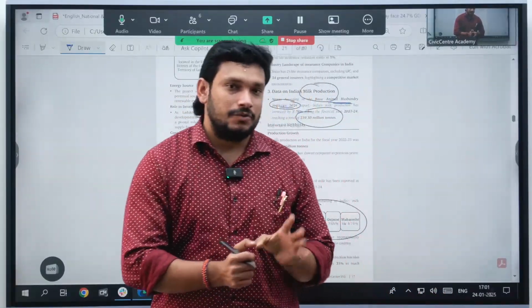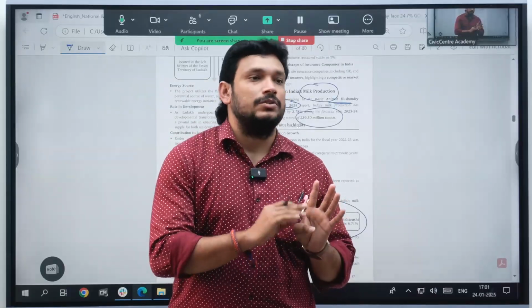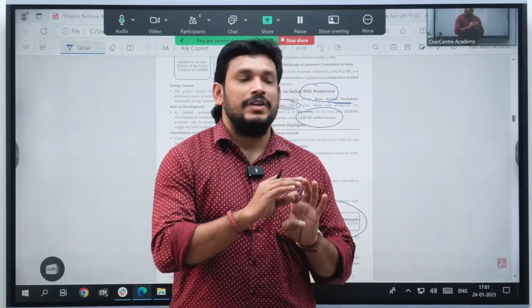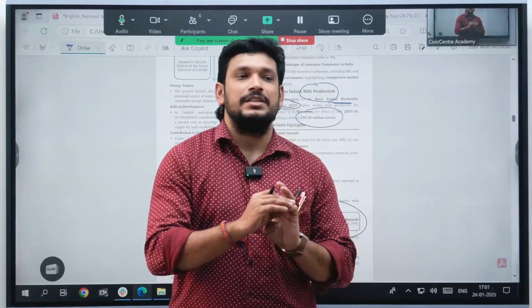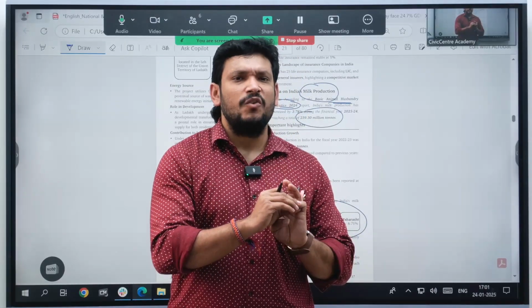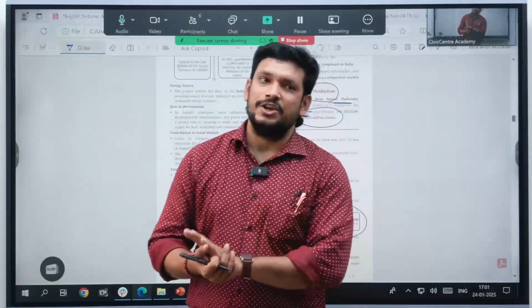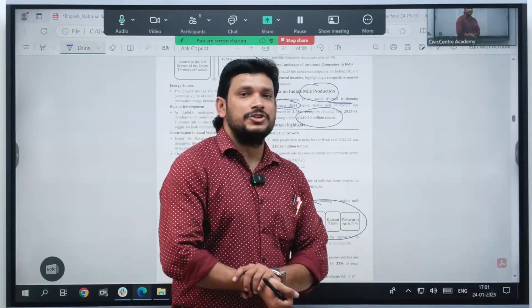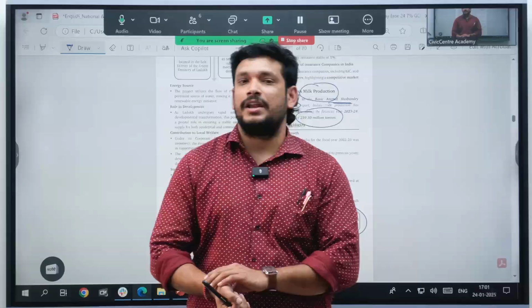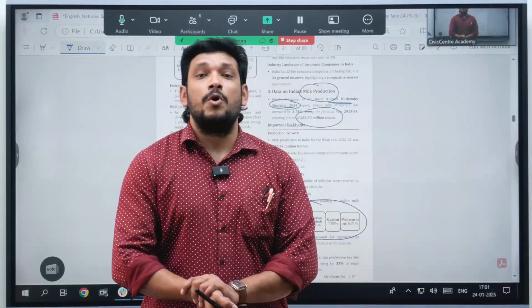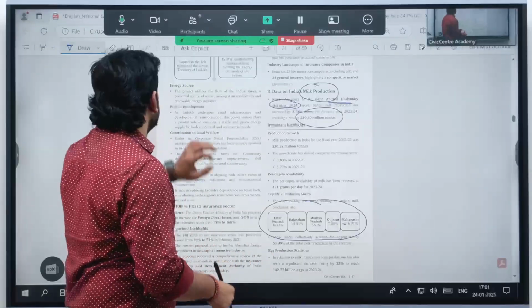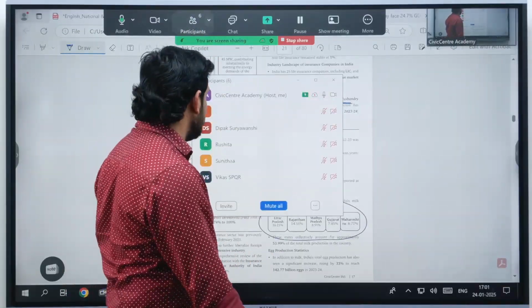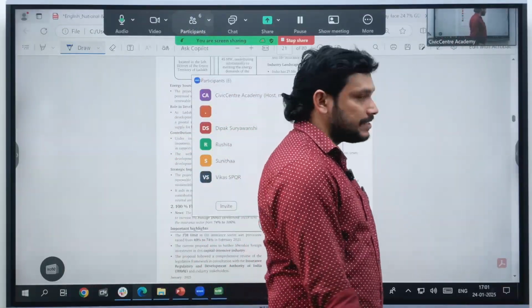In policies, 5 things: the objective, which ministry implements it, whether it is a central sector scheme or centrally sponsored scheme, who are the beneficiaries, then what is the budget allocation. These 5 things you need to study. Okay, that will ensure your preparation gets smarter, narrower, and more exam oriented. Okay, right. Yeah, this is the analysis.